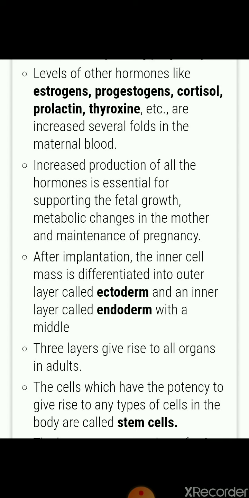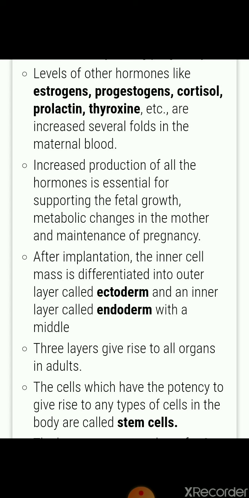After implantation, the inner cell mass is differentiated into layers: ectoderm and endoderm. So the outer layer is ectoderm and the inner layer is endoderm. Between these two layers, one mesoderm is also developed after that. So ectoderm, mesoderm, and endoderm, three layers are there.